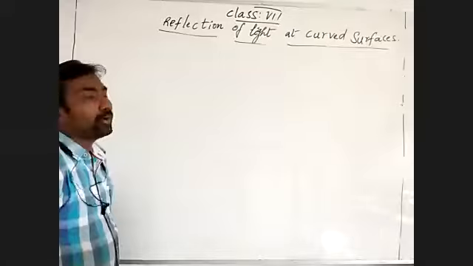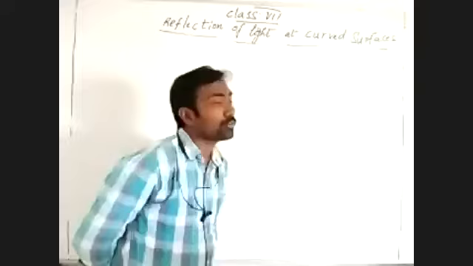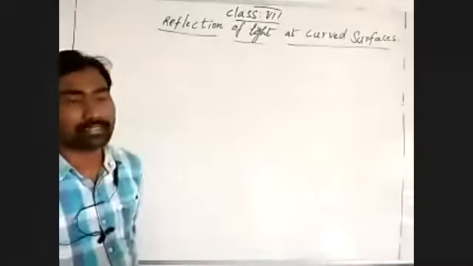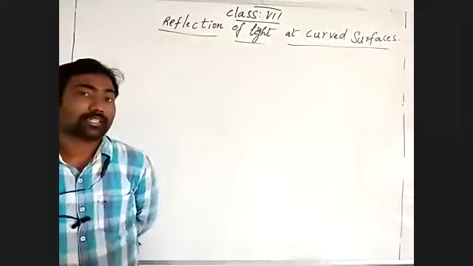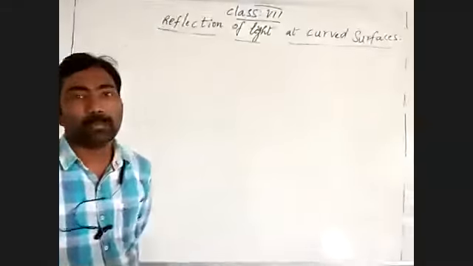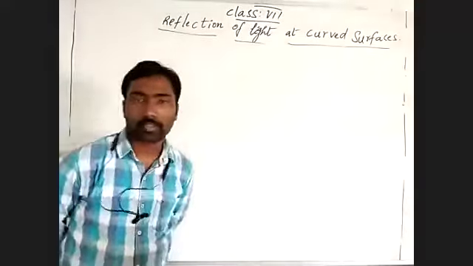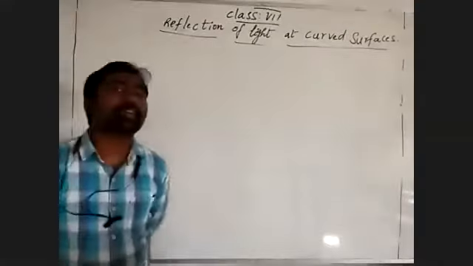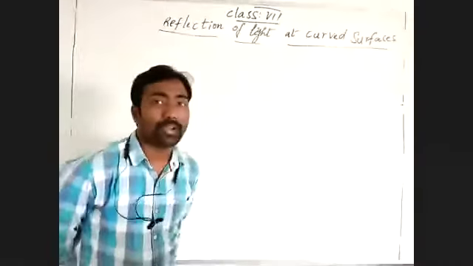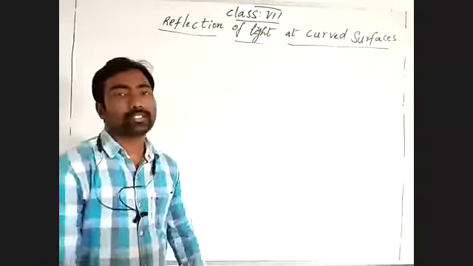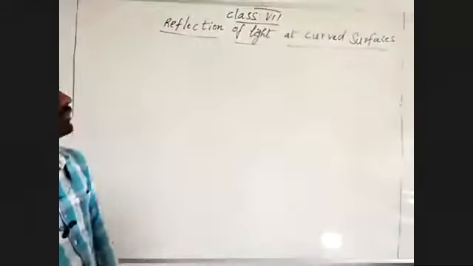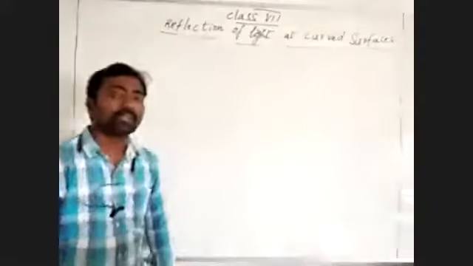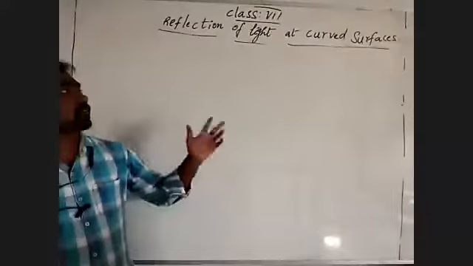Lesson. We finished reflection of light at curved surfaces in our past class. We learned about types of mirrors, types of spherical mirrors, properties of spherical mirrors, and also the important ray drawings of spherical mirrors. Those we learned. Now we are going to discuss how images will form by the curved surfaces.